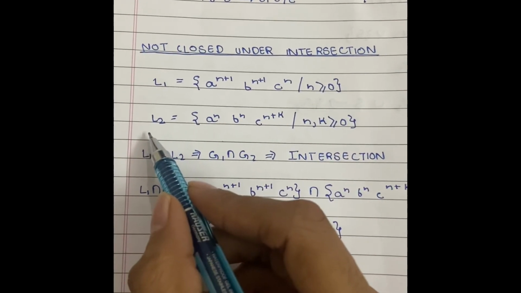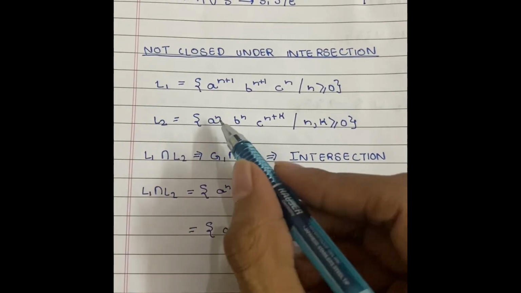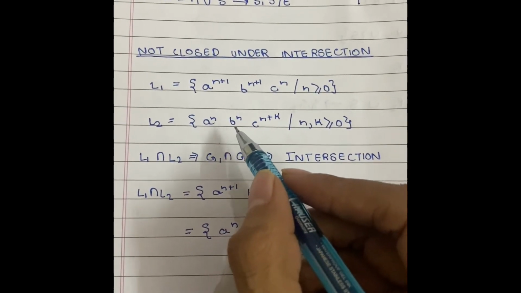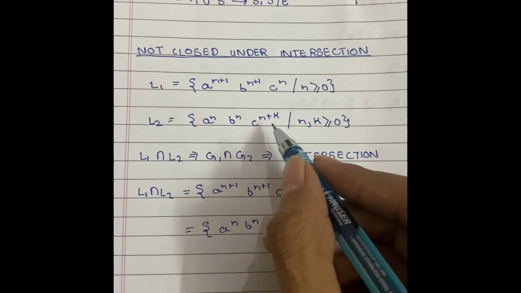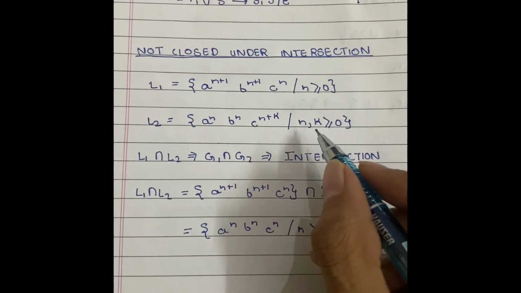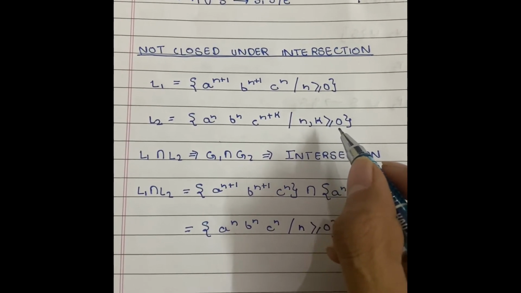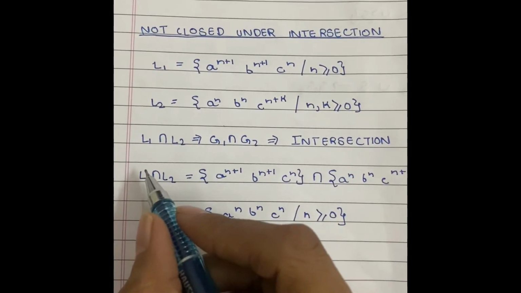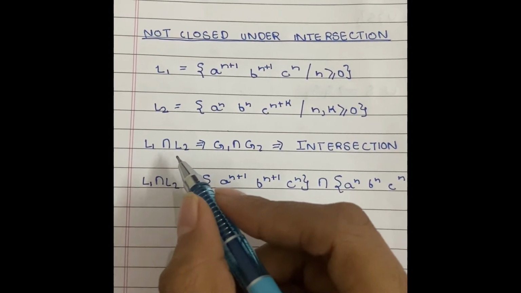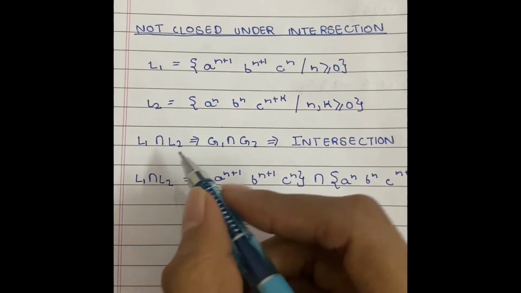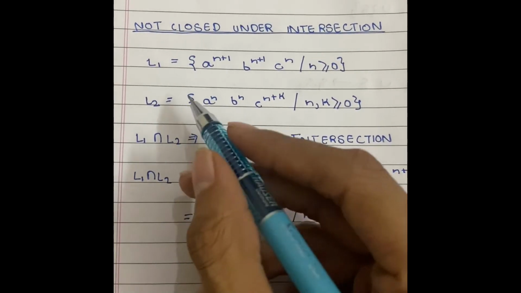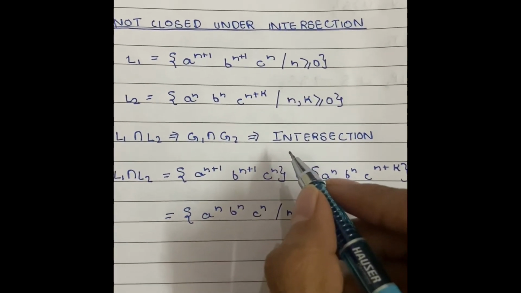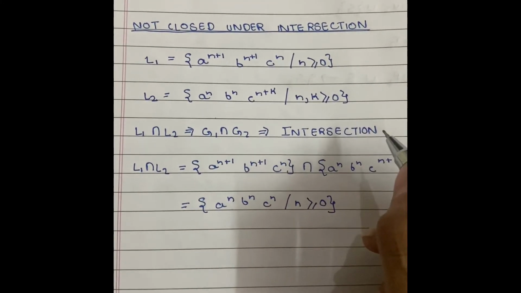We have another context-free language L2, represented by a raised to power n, b raised to power n, c raised to power n plus k, given that both n and k are greater than or equal to 0. If we see L1 intersection L2 by the grammars G1 and G2, we might think it is closed under intersection.